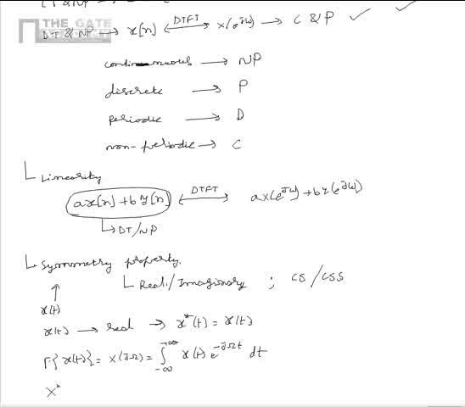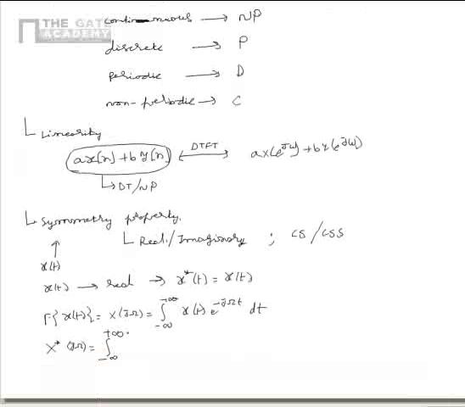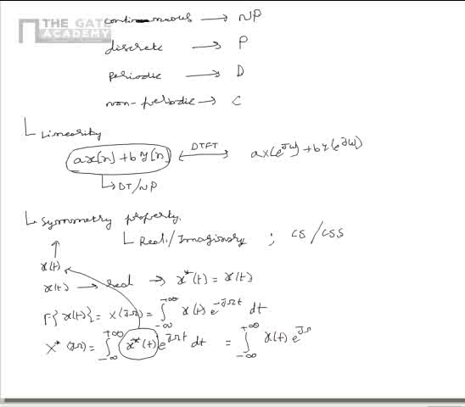From this we can say that x star of j omega is equal to integral minus infinity to plus infinity x star of t e power j omega t dt. But we know that x star of t is equal to x of t itself as the signal is real. This can be simplified as integral minus infinity to plus infinity x of t e power j omega t dt. So finally we can show that x star of minus j omega is equal to x of j omega.